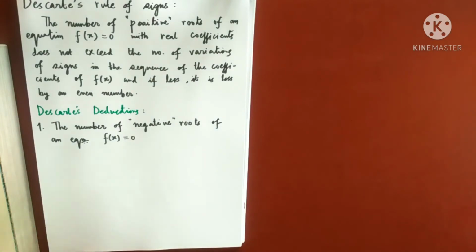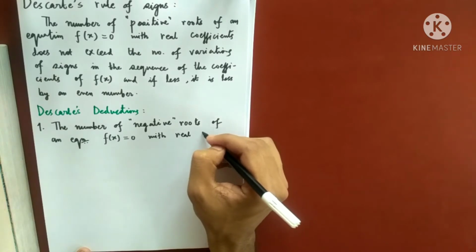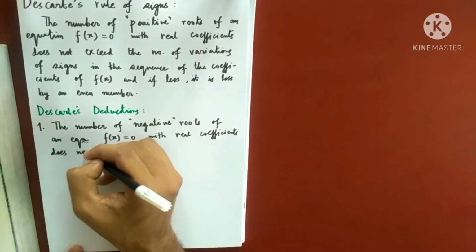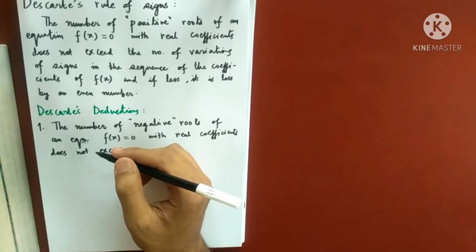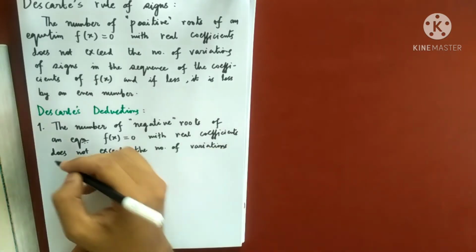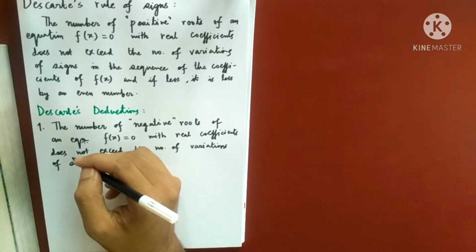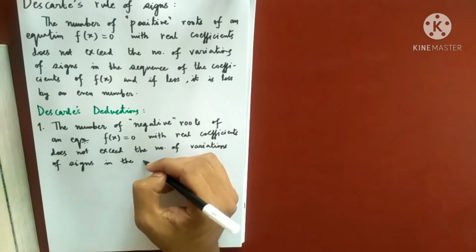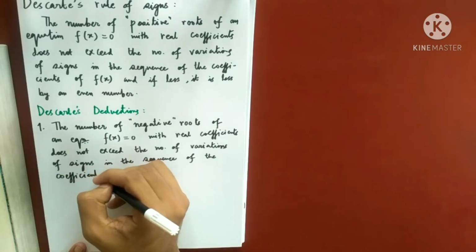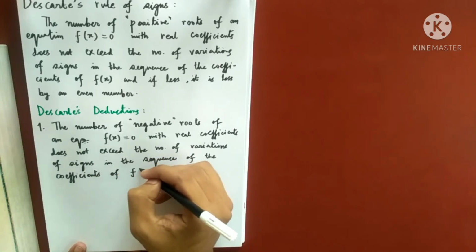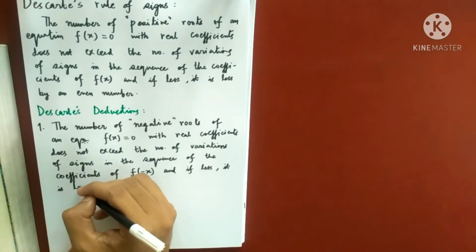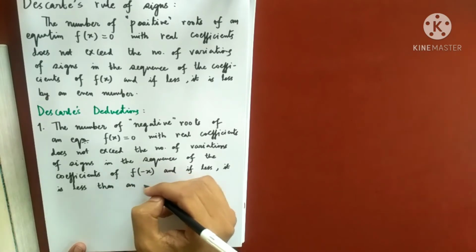The number of negative roots of the equation f(x) equals 0 with real coefficients does not exceed the number of variations of signs in the sequence of the coefficients of, this is important, of f(-x), and if less, it is less by an even number.